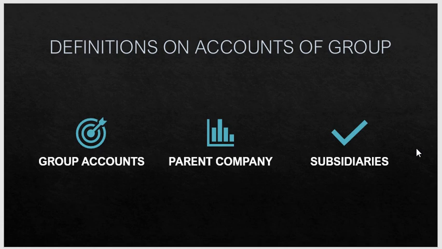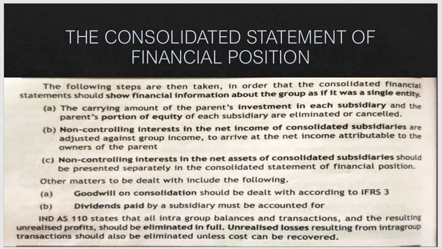So now the next topic we are going to discuss is the consolidated statement of financial position. The following steps are taken in order that the consolidated financial statement should show financial information about the group as if it was a single entity. The carrying amount of the parent's investment in each subsidiary and the parent's portion of equity of each subsidiary are eliminated or cancelled.